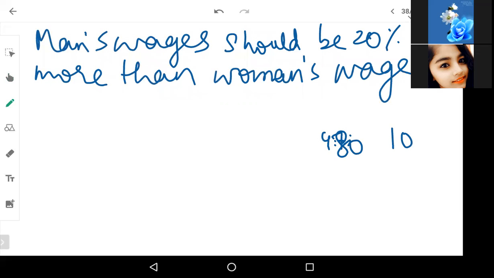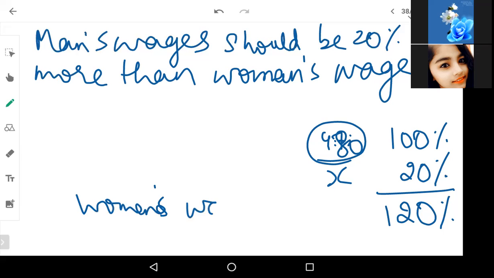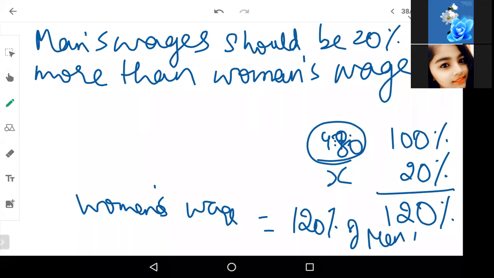Now already his 480 rupees is already there. So we are considering that 100% of 480 rupees plus the increase. What is the increase percentage? 20%. So I'm again repeating it.